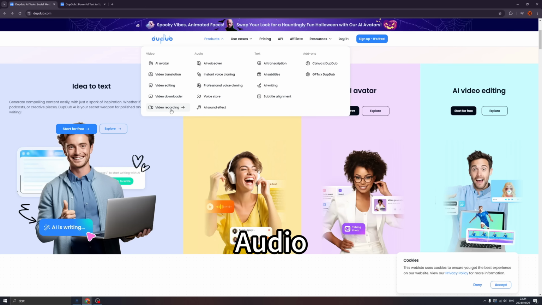But let's say if I want to create my own podcast, I can use the audio products like the AI voiceover, and also we have instant voice cloning, which means you can clone your voice, and the next time, just give the contents, then the AI will transfer the text into audio in your own voice. Amazing. And also we have professional voice cloning and also a voice store. So if you don't want to use your own voice, there are tons of voices for you to pick. And also if you want to add some sound effects, we also have AI sound effects.